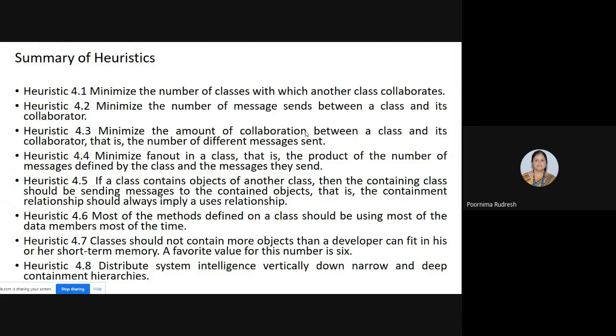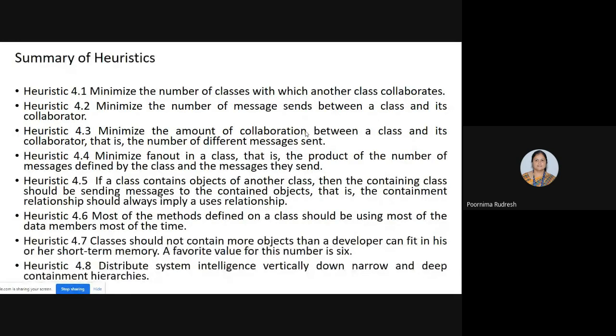And the maximum number of messages sent between the two classes is 6. But some designers use 7 plus or minus 2, meaning along with 7 messages, 2 messages can be added or 2 messages can be deleted. That is, 7 plus or minus 2 indicates that 5 to 9 messages can be transmitted between the objects or the classes.